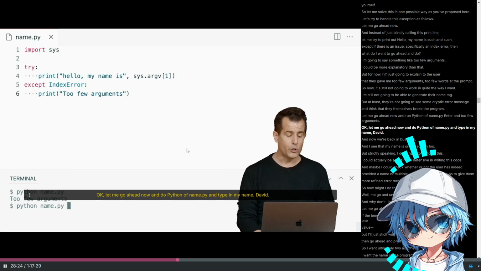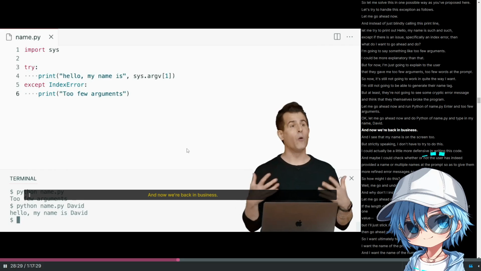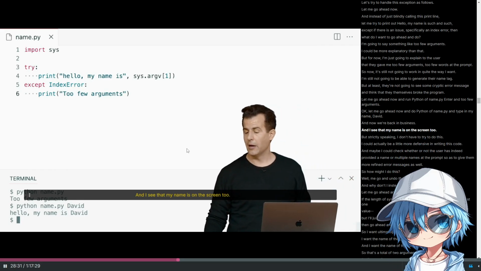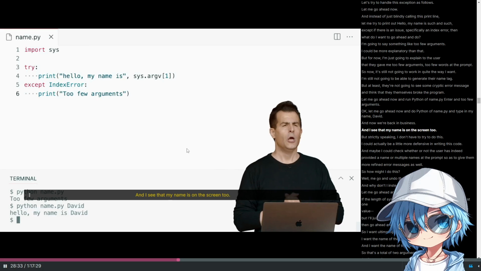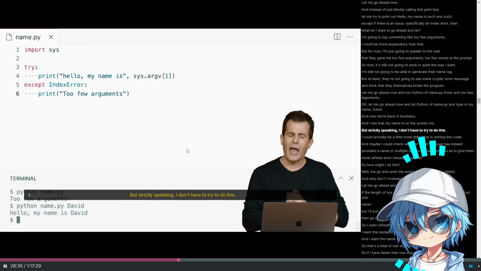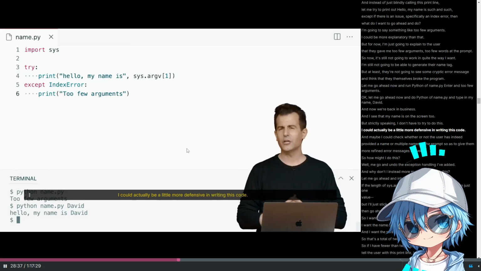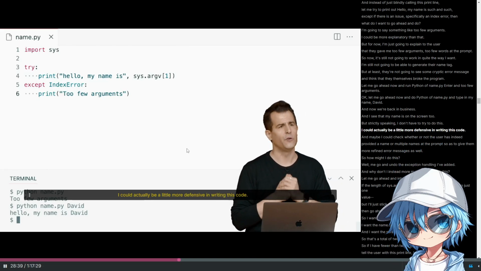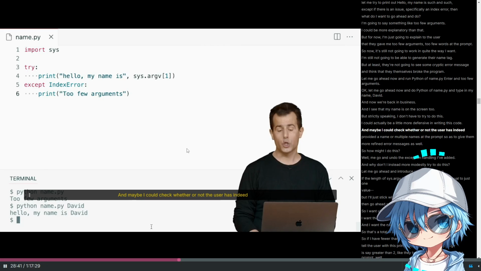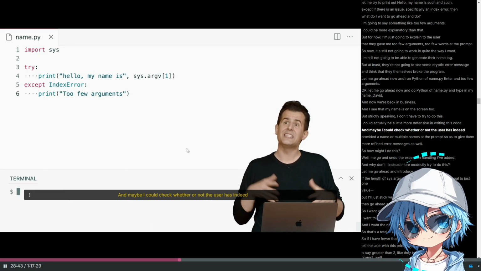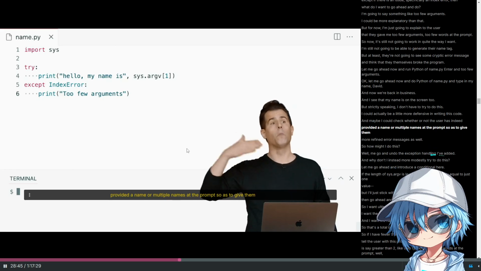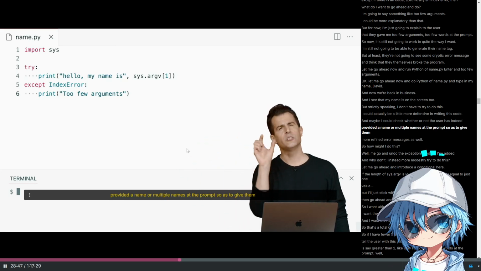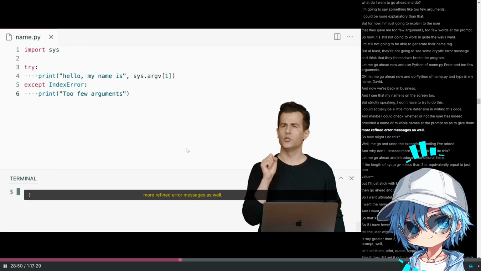OK, let me go ahead now and do python of name.py and type in my name, David, and now we're back in business. And I see that my name is on the screen too. But strictly speaking, I don't have to try to do this. I could actually be a little more defensive in writing this code. And maybe I could check whether or not the user has indeed provided a name or multiple names at the prompt so as to give them more refined error messages as well.